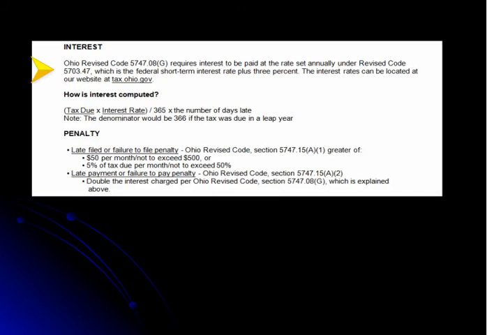The next slide cites the specific Ohio Revised Code sections applicable to charging interest and penalties on taxes owed, and describes briefly how the tax rates are calculated. For more information on the laws, tax rates, and calculations, visit tax.ohio.gov, where you can read the Ohio Revised Code and find tax rates and more information on penalties and interest charged. You will find direct links to this information on the interactive notice available in our self-help library.